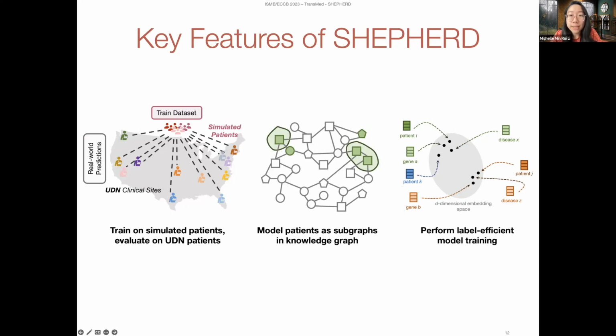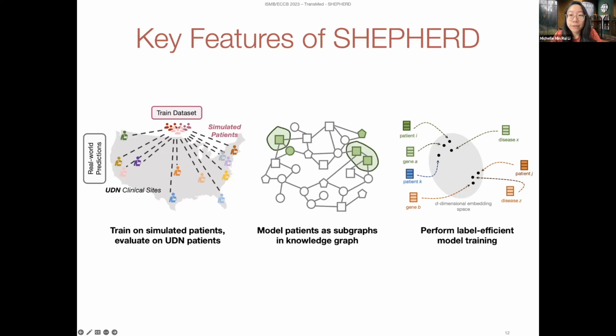Secondly, we model patients as subgraphs in a larger rare disease knowledge graph. Each patient is a set of phenotypes and becomes a subgraph in a knowledge graph. The candidate genes or diseases are nodes in a knowledge graph. We use a deep learning approach based on graph neural networks to generate representations of the patients that are informed by the existing knowledge in the knowledge graph. This step is important because it gives us an opportunity to infuse external knowledge into our model.